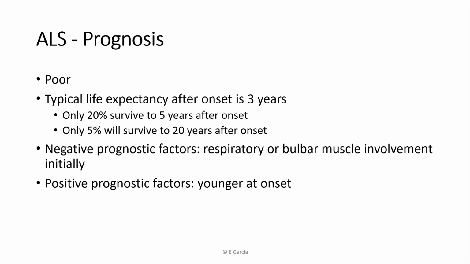Unfortunately, though, this has a very poor prognosis. Typical life expectancy after onset is only 3 years. It tends to take out your respiratory capabilities in a powerful way, and that tends to do it. It goes better if you're younger at onset, although of course that's awful. If there's an initial onset of issues with the face, muscles of mastication, the tongue, or respiratory, that's a very negative prognosis factor.